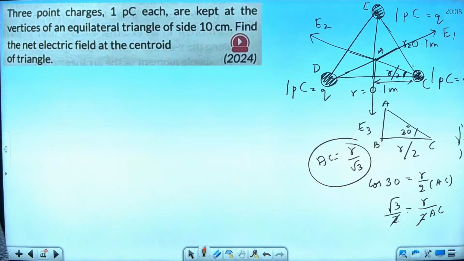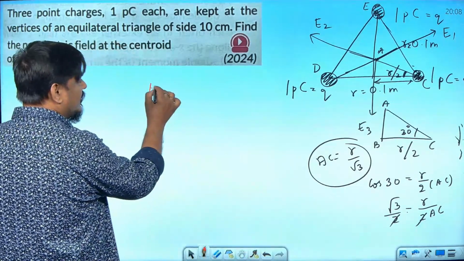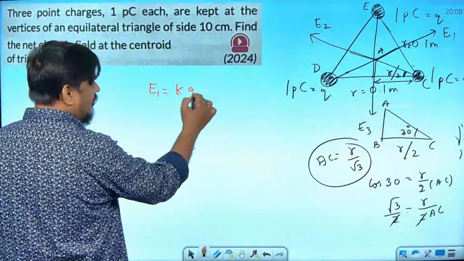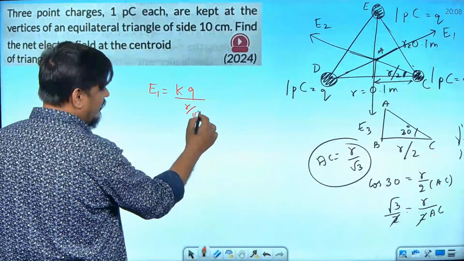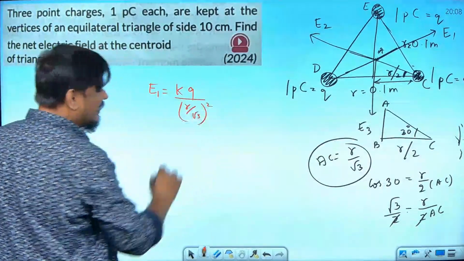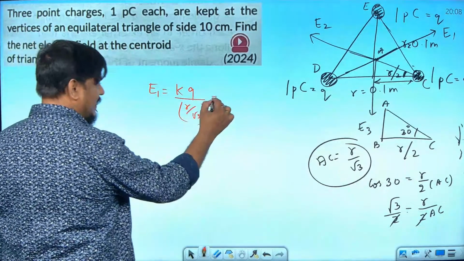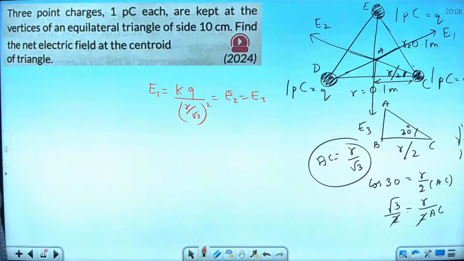After this, E1 and E2, you have to solve. See, once again, what is the value of E1? E1 will become equal to KQ by R by root 3 whole square. Am I right? What will be E2? Same. What will be E3? Same. Because charge is not changing, distance is not changing, electric field will not change.